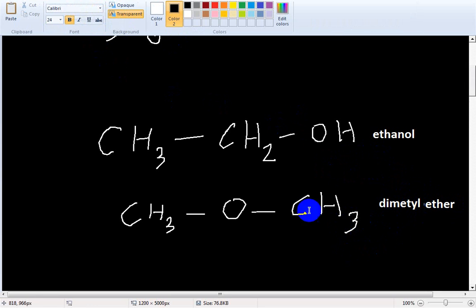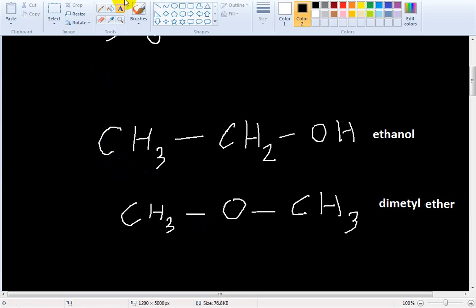Okay, dimethyl ether. Look, how many carbon here? 2 carbon. What is the molecular formula? It is 2 carbon. How many hydrogen? 5 and 1, that is 6 hydrogen. How many oxygen? 1. Okay, in this compound, dimethyl ether, how many carbon, hydrogen, oxygen?